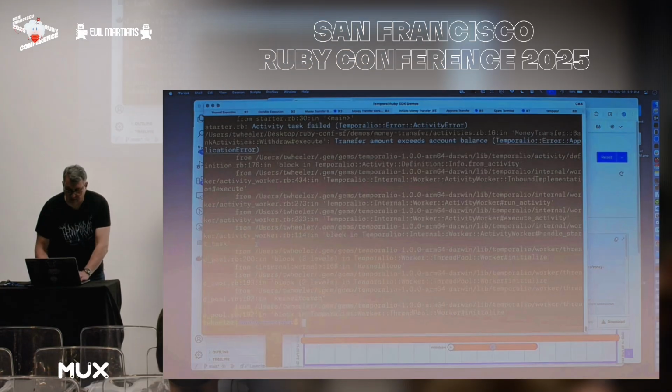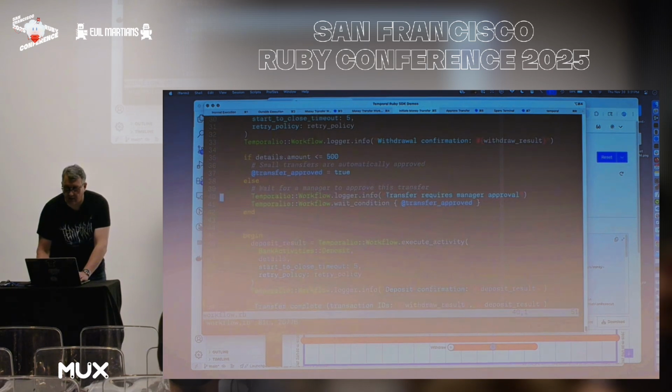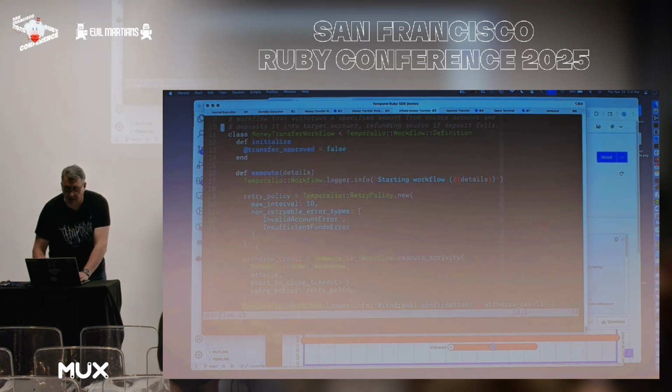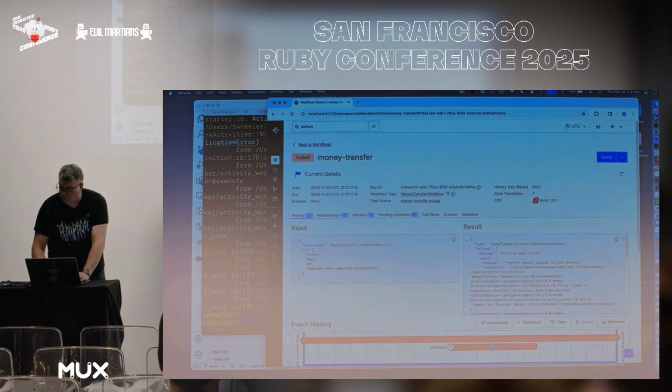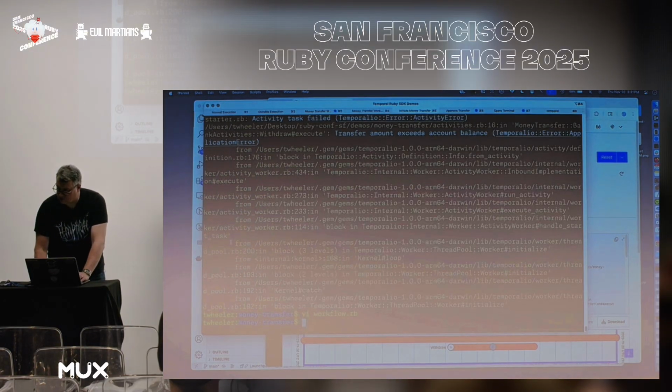And so this is what it looks like in the code. Up here, I say non-retriable error types. And so if you have an invalid account, that doesn't get retried. If you have an insufficient funds error, that doesn't get retried, but a connection failure would get retried, or anything I didn't list there. So you can have things fail if you want them to, according to your business logic.